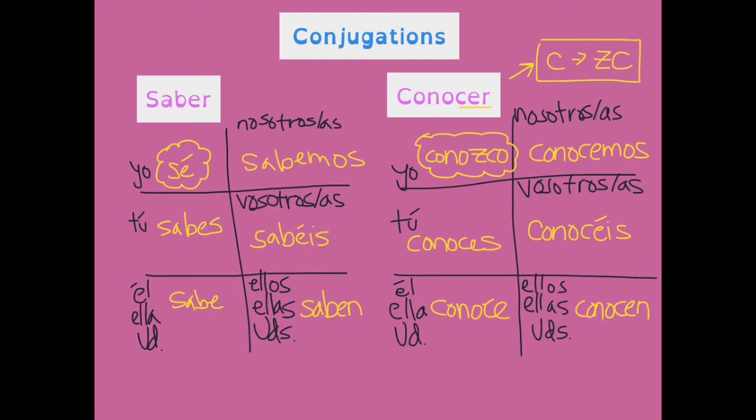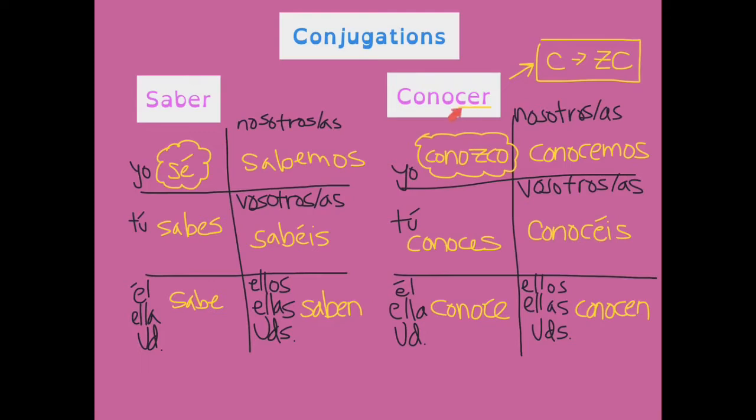They're both conjugated like normal ER verbs would be in the present tense, except for their yo forms. So the yo form of saber is sé, so that's irregular, so we need to keep that in mind. Then the rest is sabes, sabe, sabemos, sabéis, saben. Then for conocer, once again, we have an irregular yo form. This one actually fits in a pattern.